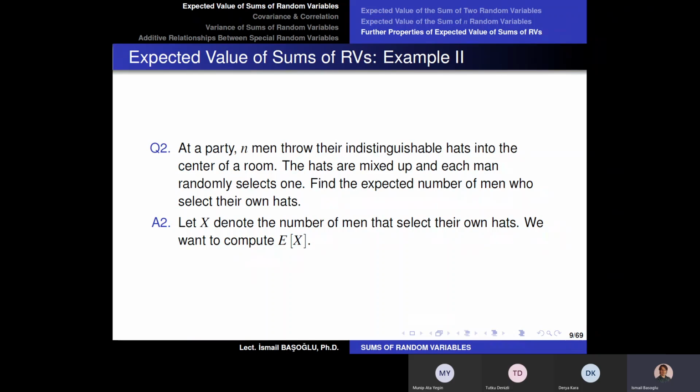Now, what happens if we have 3 or more men? Let's just say we have n men. In order to solve this question, I am going to use Bernoulli random variables and the concept that I have learned just a moment ago, the expected value of sums of random variables. So let's just say x is a random variable which denotes the number of men that select their own hats. And the question asks me to compute the expected value of x.